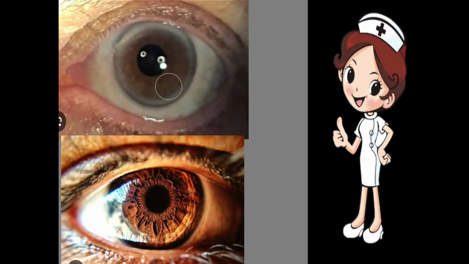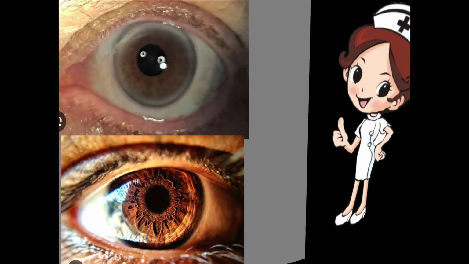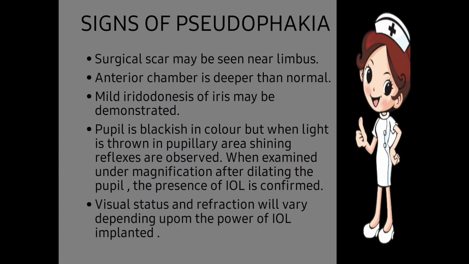This shows that the eye is pseudophakic, or when we dilate the patient's eye, the presence of the IOL is confirmed. Next one, visual status and refraction. It will vary and depend upon the power of the IOL which we have implanted. Sometimes lenticular lenses are required for the patient to correct the distance and give clarity. Thanks for your patience listening.